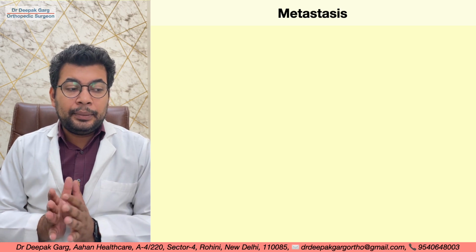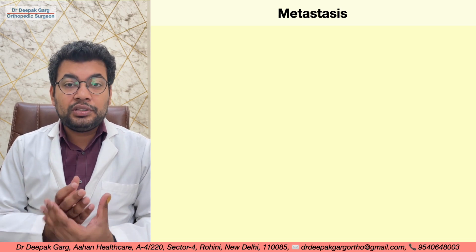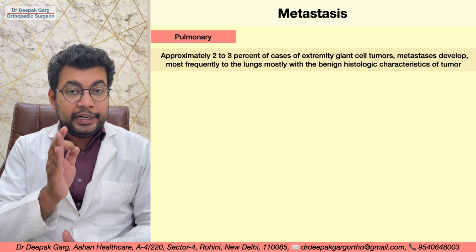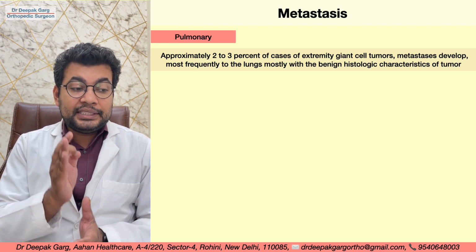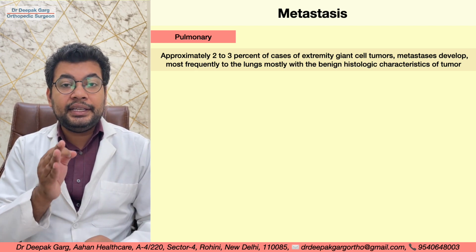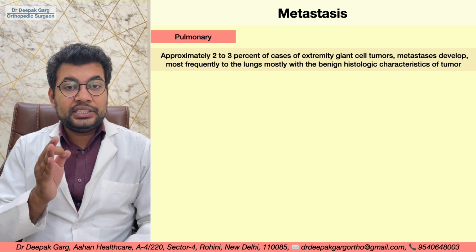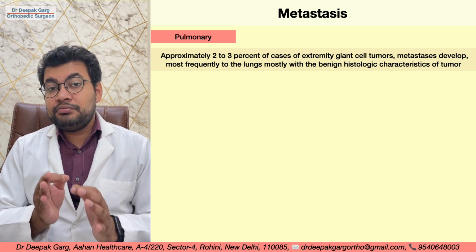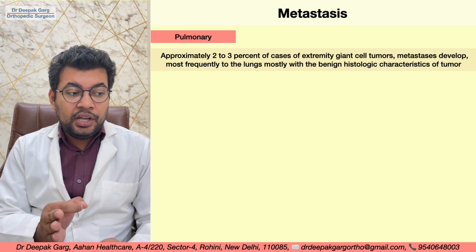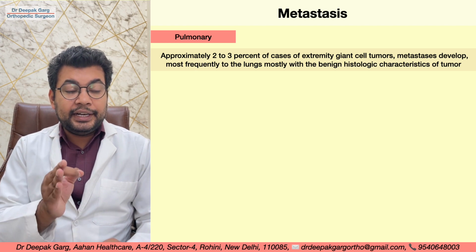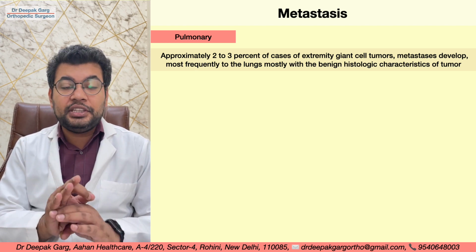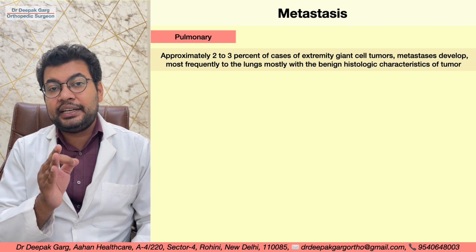So let's look at the metastasis. If we talk about pulmonary metastasis, approximately 2 to 3% of cases of extremity giant cell tumors develop metastasis. The interesting fact is that it is most frequently to the lungs and mostly with benign histological characteristics.